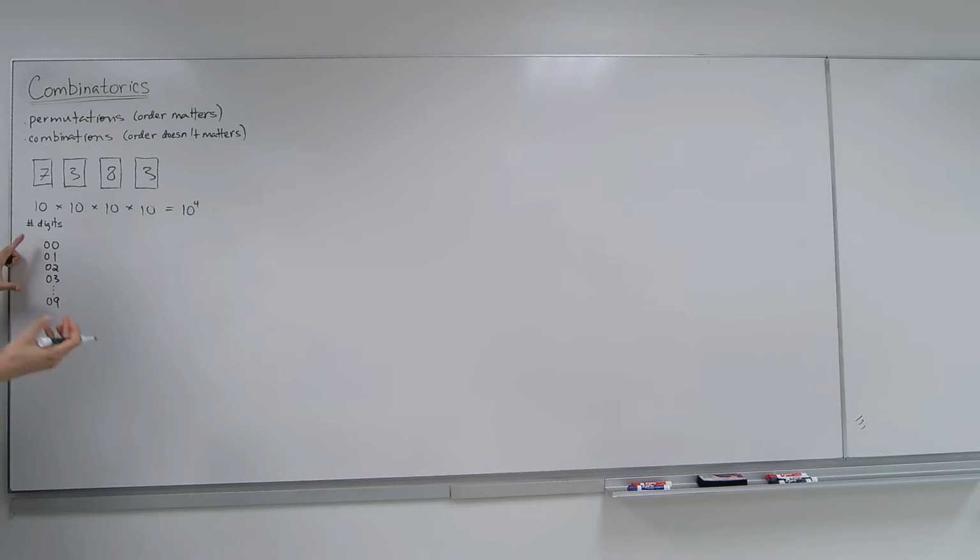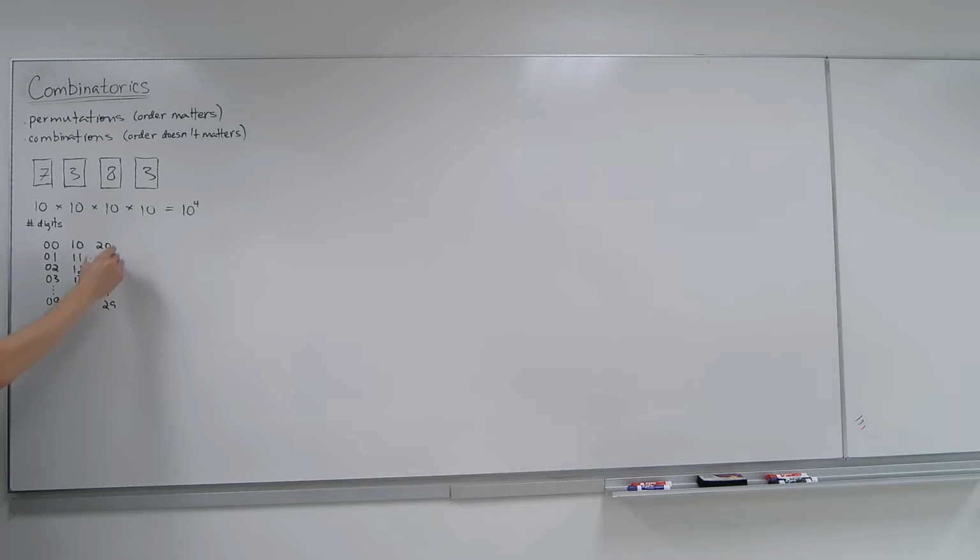There are 10 digits, so with 0, you can have 10. With 1, you're going to have 10 as well: 10, 11, 12, 13, up to 19. And with 2, we could have 20, 21, 22, 23.